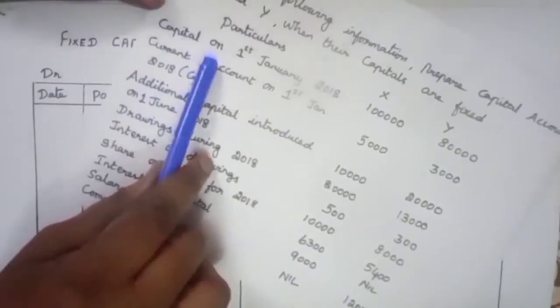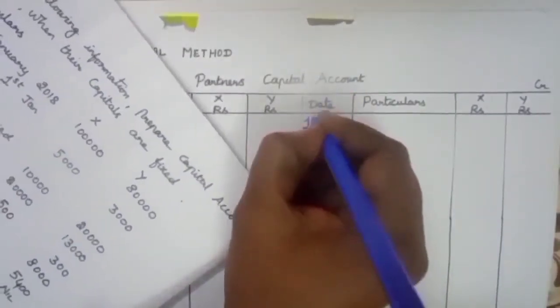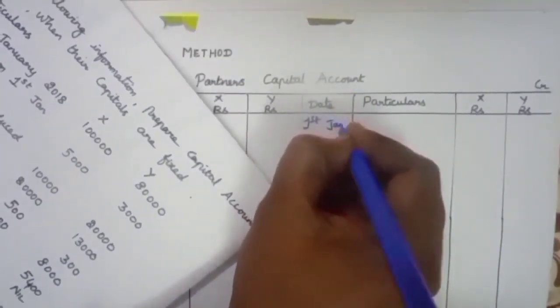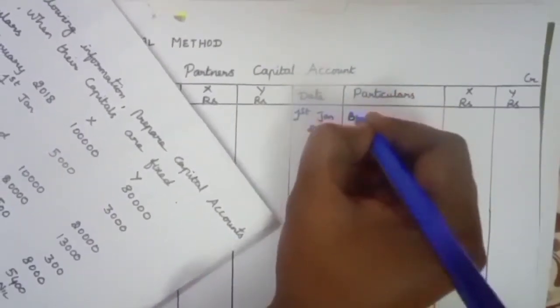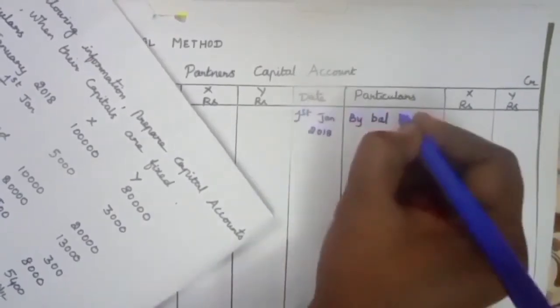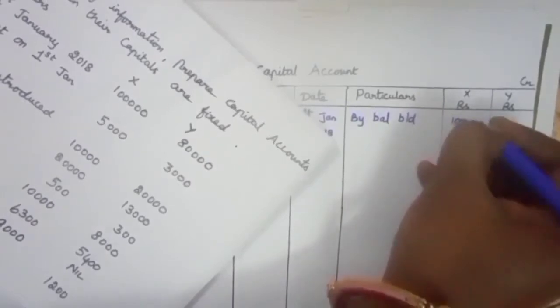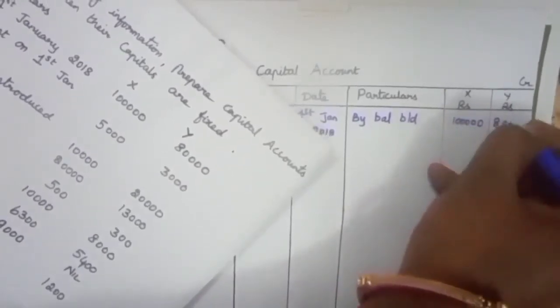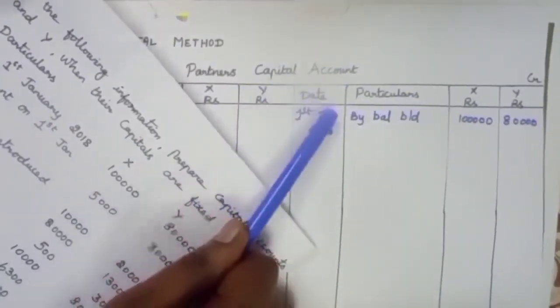Capital on 1st January 2018, 1 lakh and 80,000. 1st January 2018, by balance brought down, 1 lakh and 80,000. Additional capital introduced by the partner will appear on the credit side of the partner's capital account.